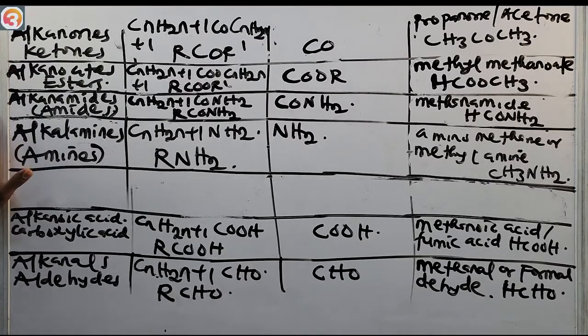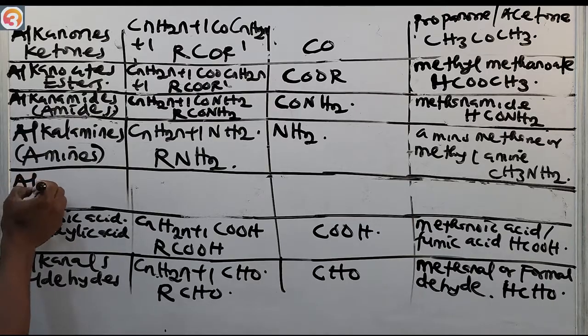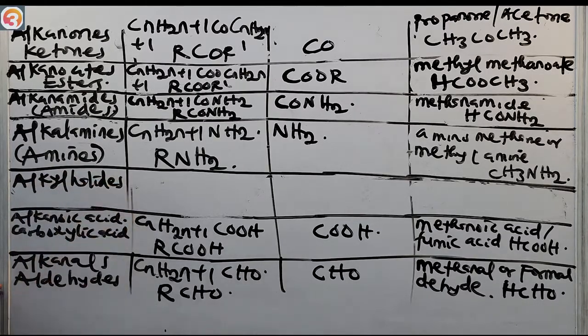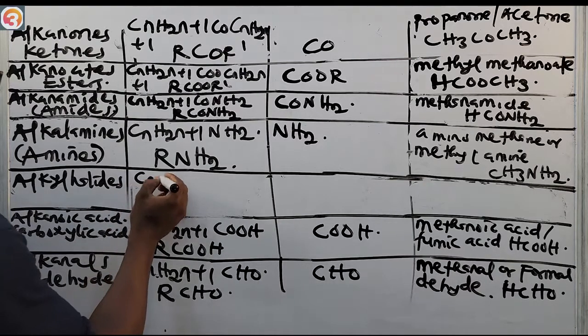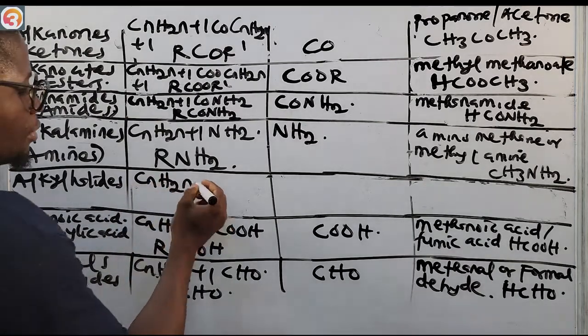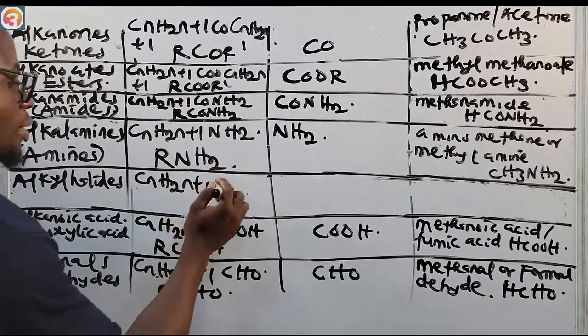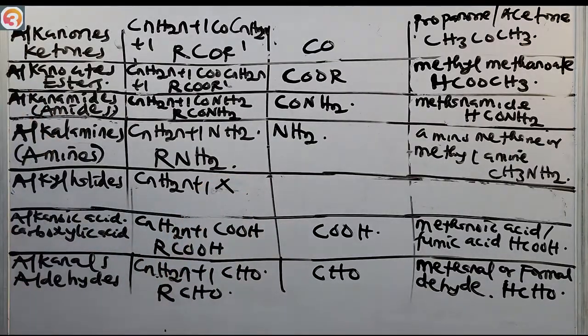Alkyl halides. The general formula is CnH2n+1X.